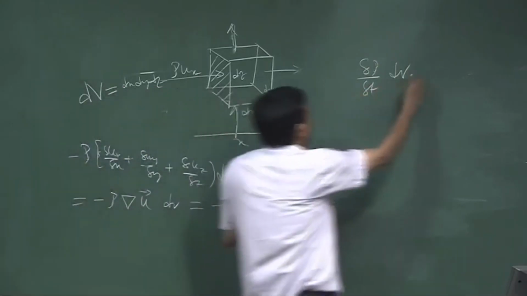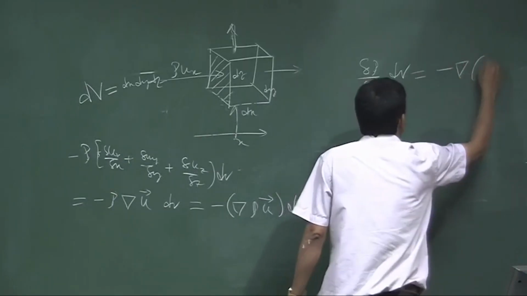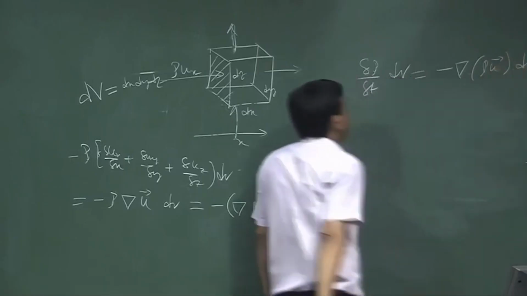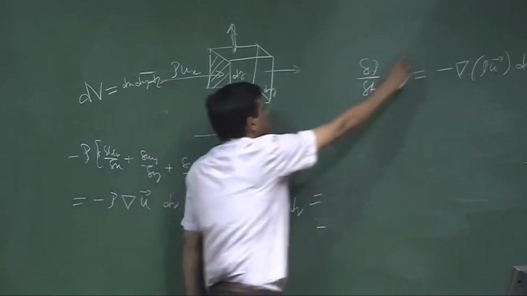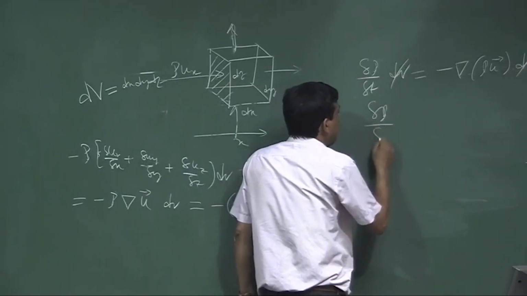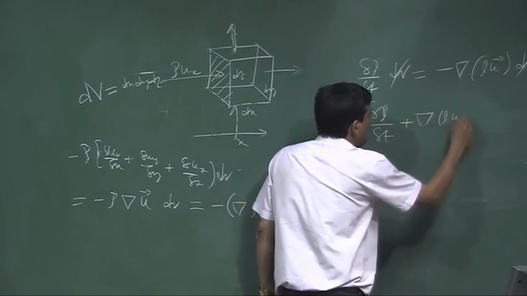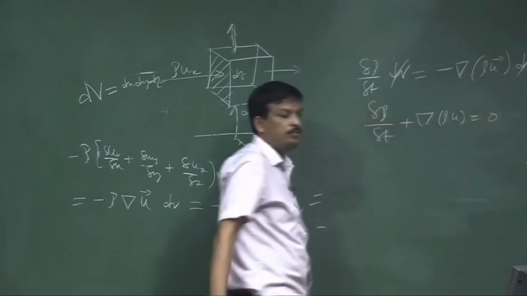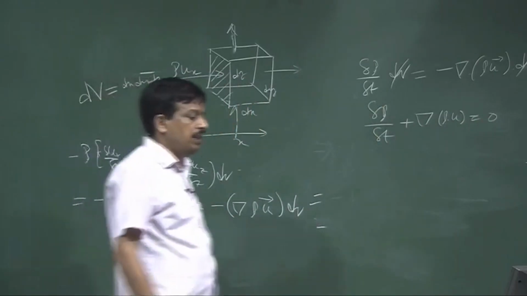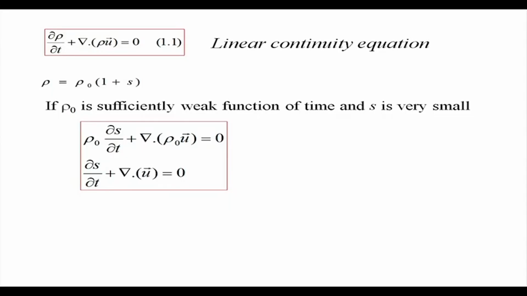So, this is nothing but a equal to minus del of rho u into del v dv. So, dv is cancelled. So, I can write del rho by del t plus divergence of rho u is equal to 0. Okay. This is called the linear continuity equation.